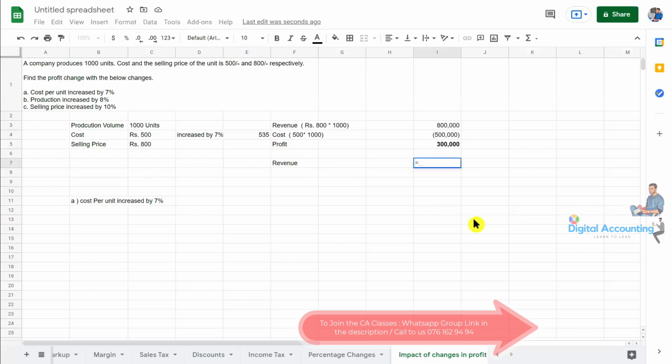No, revenue will not change because there is no change in the selling price, right? So the revenue will not change. The 800,000 will be the same, but the cost amount is now 535 for the same 1000 units. Then how much? 535 into 1000, it will be 535,000. Then 800,000 take away 535,000, it will become 265,000.